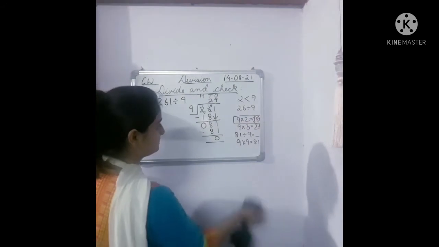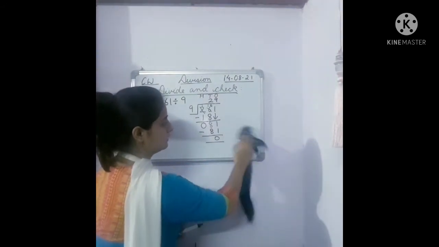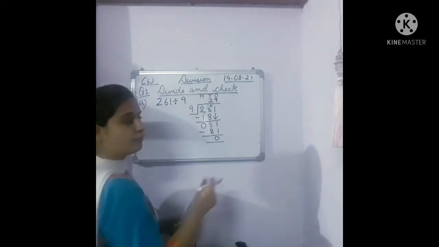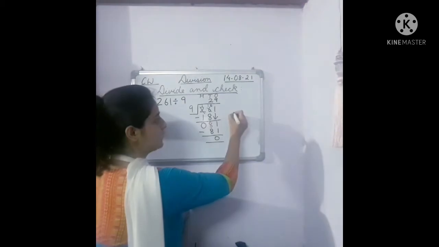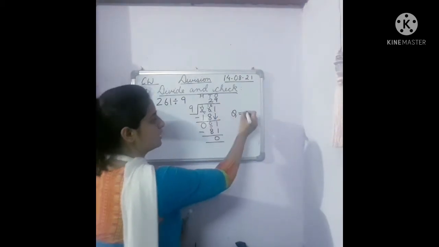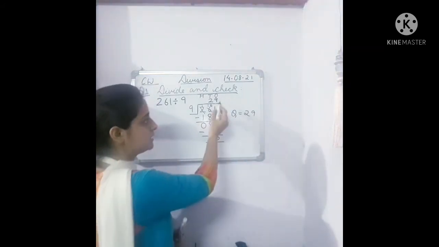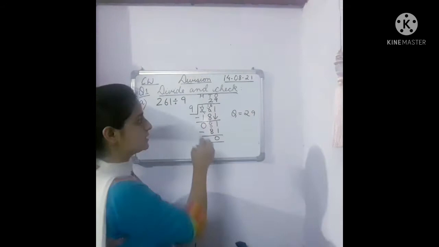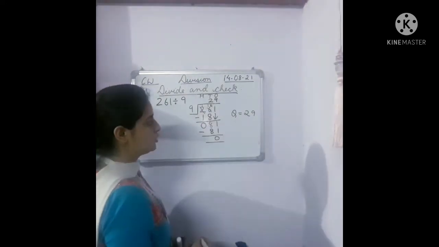Let's see. So now we can write here that for checking the answer, what are the things required, children? Our quotient is what? Quotient is the answer, children. Quotient means answer. And the number which is written over dividend, that is your quotient.